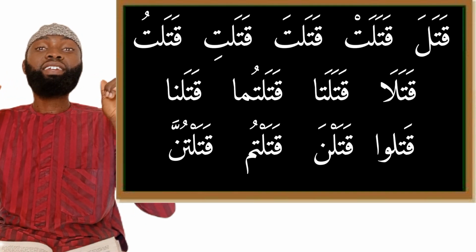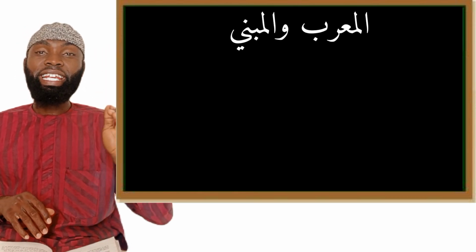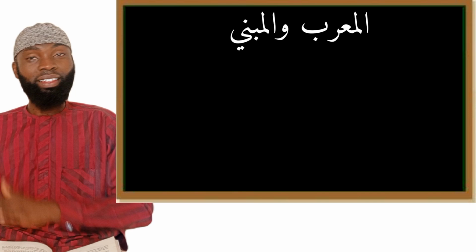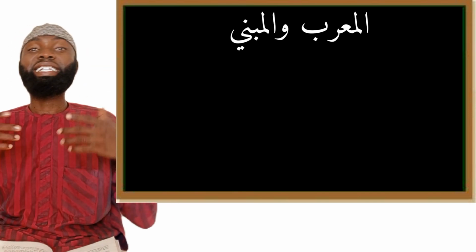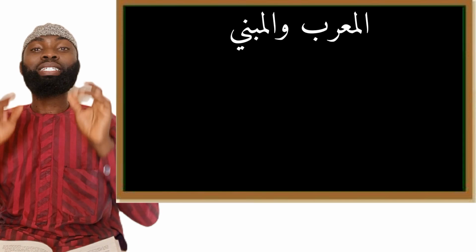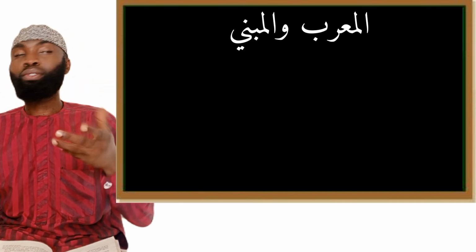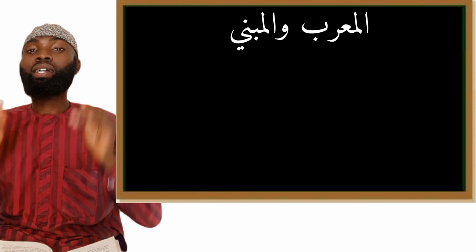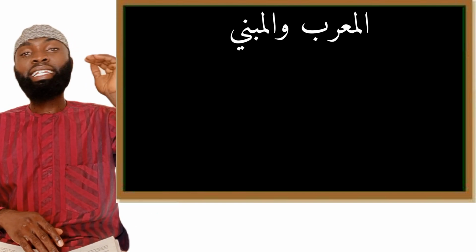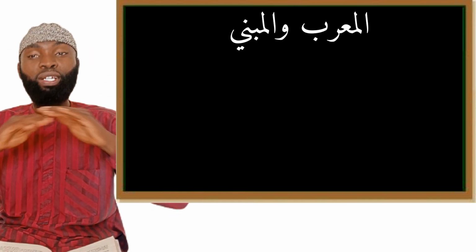And we said in the previous episode when we discussed al-mu'rab wal-mabni. Those of us who have not watched that video can click on the link above to watch it. Al-mu'rab, we said, means declinable words whose ending will change from fatha to kisra to dhamma, sometimes to sukun. And al-mabni means words which are always fixed. They have a fixed ending, either they end in sukun or kisra or dhamma, but they are always fixed.